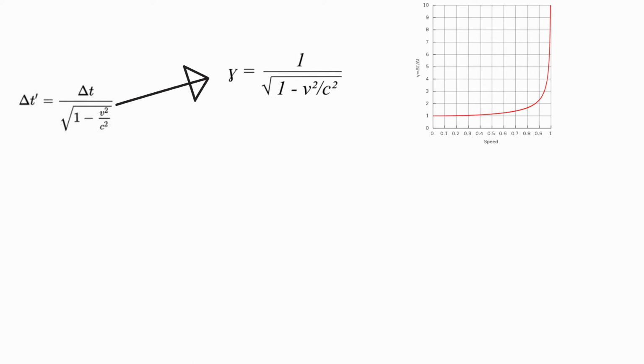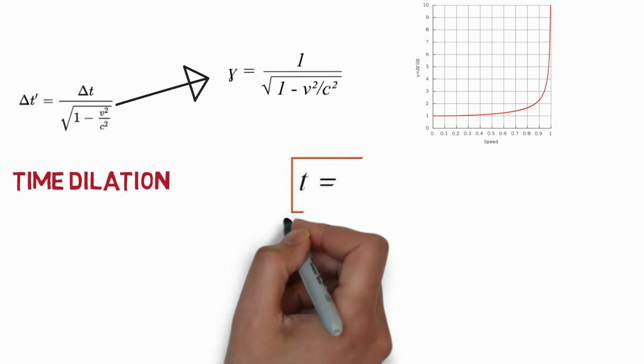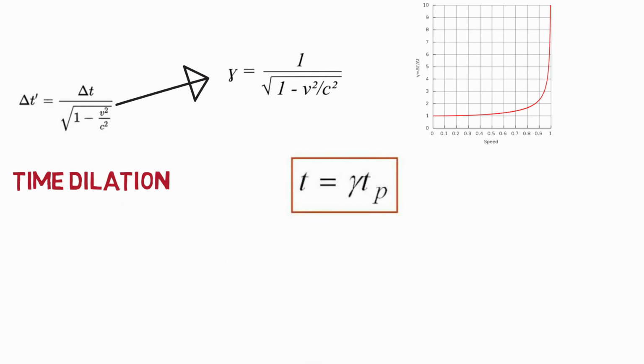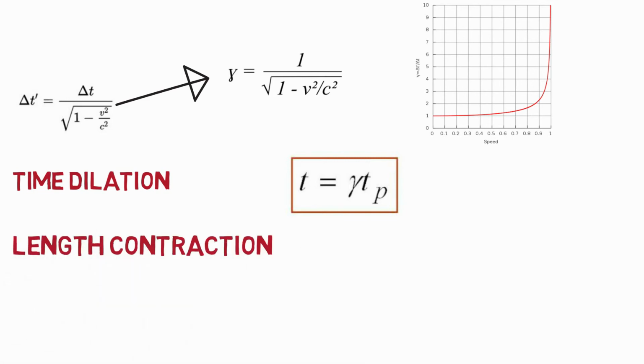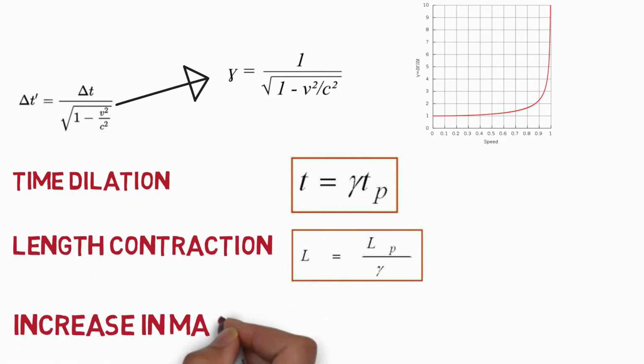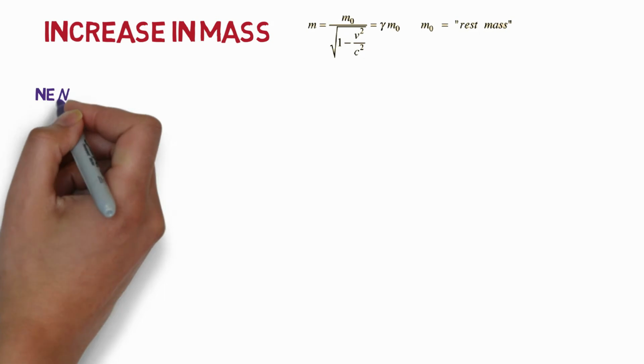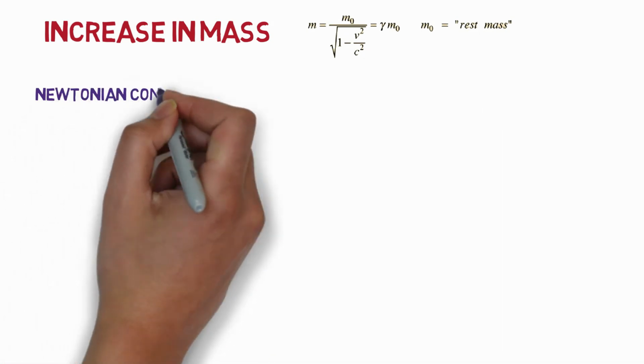We know that the velocity v is smaller than c and v never reaches c. If we put v is equal to c, then the gamma becomes infinity. So this was about the time dilation. But the same gamma function is used to describe the other two remaining relativistic changes, for length contraction and for increase in mass. Here is the real crux of the theory, the increase in mass.